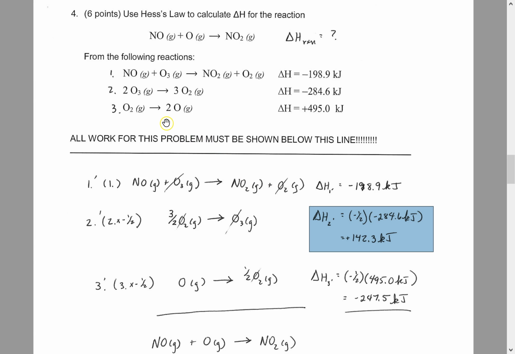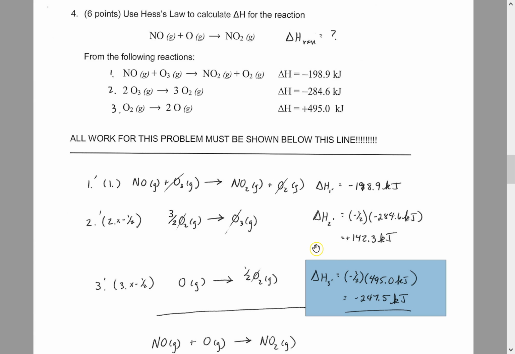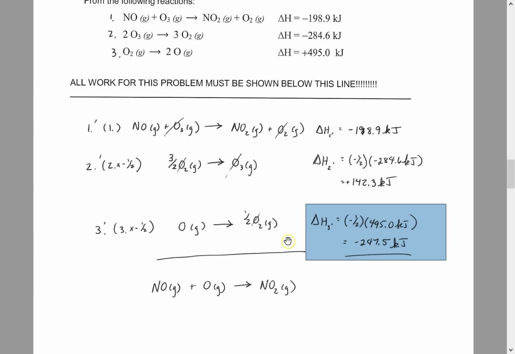Then for the last one, if I concentrate on the oxygen, notice that the oxygen is on the wrong side, so I have to reverse it, and it's also 2 times too much, so I have to take it times negative 1/2, and that's what I did here. So then you'll get this puzzle piece, and this is the heat of that new equation 3 prime.